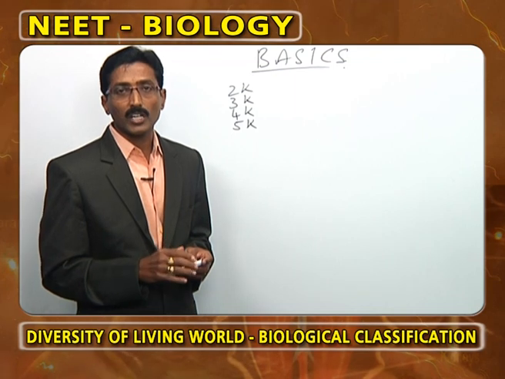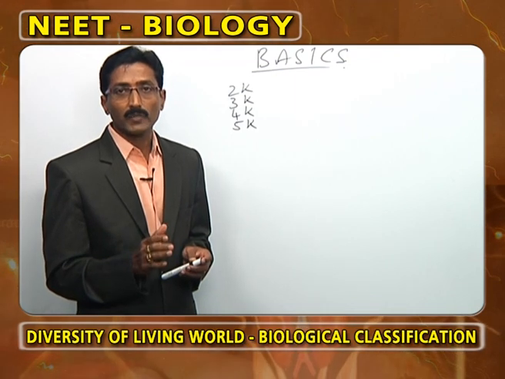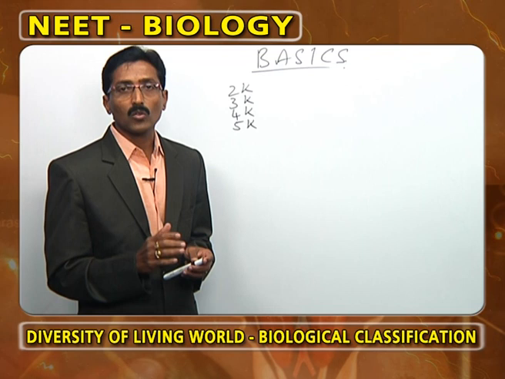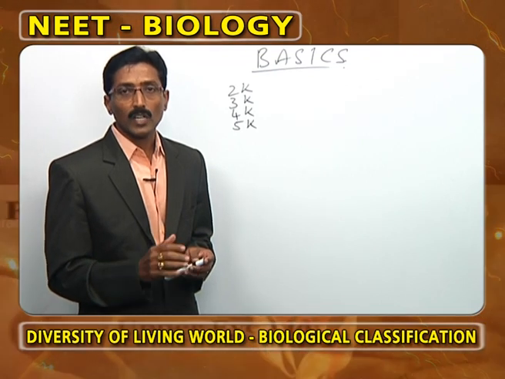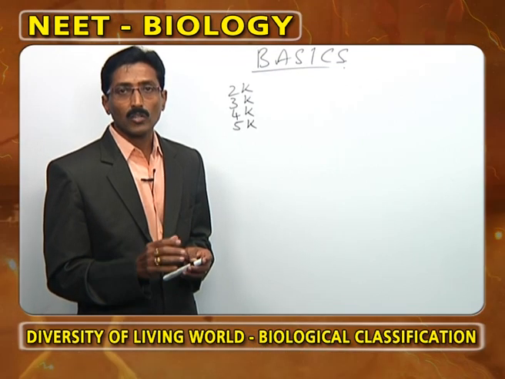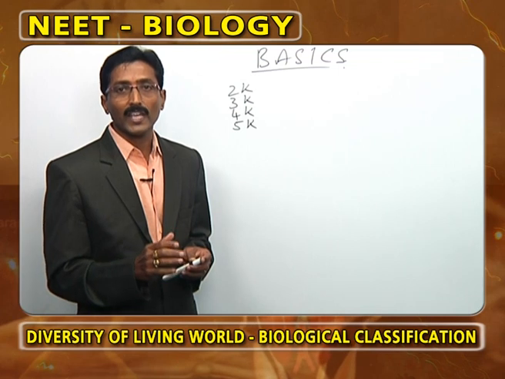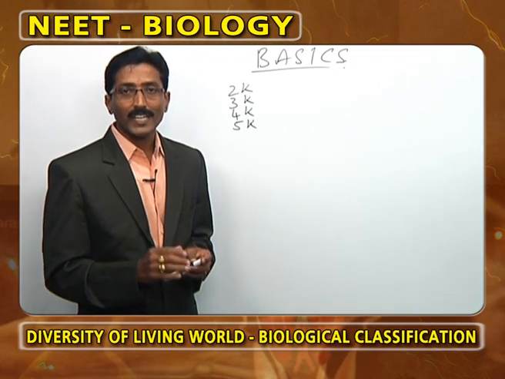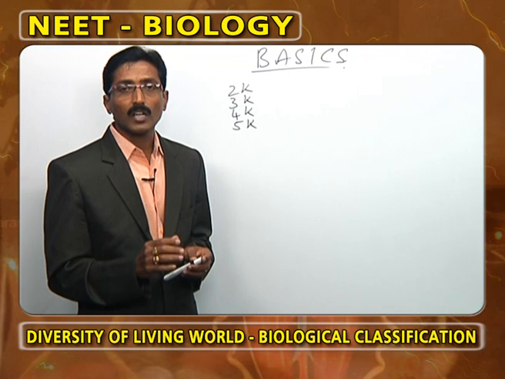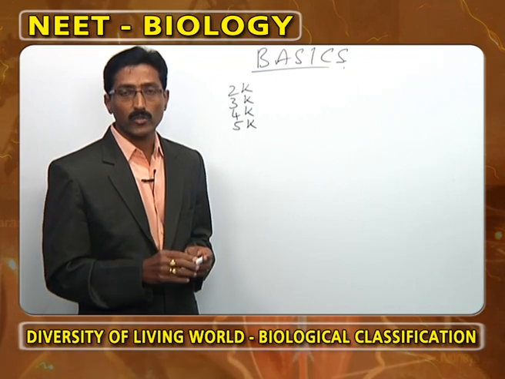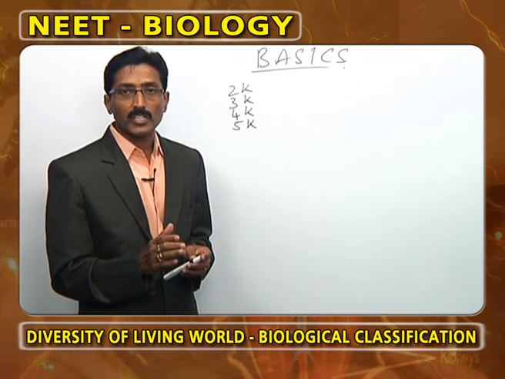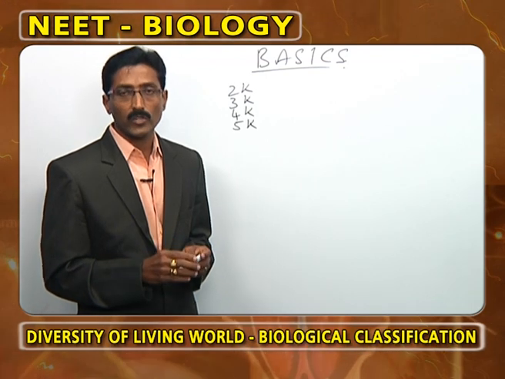According to the five kingdom classification, the first kingdom is Monera, followed by Protista, followed by fungi, followed by plantae, followed by animalia. Now, in the kingdom Monera, all are unicellular and prokaryotes. From kingdom Protista onwards, all are eukaryotes.